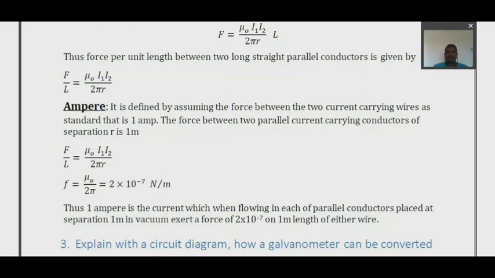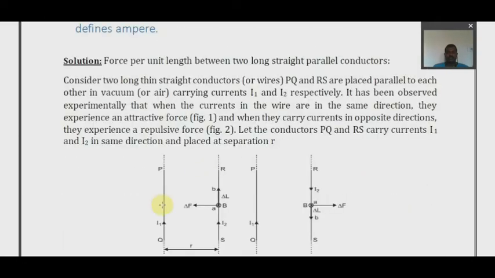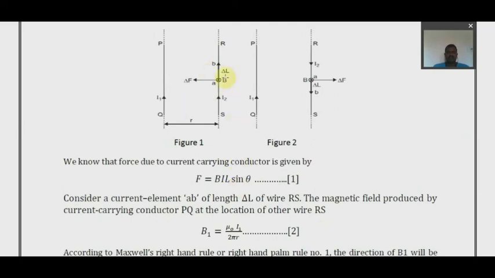It's very simple: draw the figure, parallel conductors, one with current in the same direction, the other in the opposite direction. Consider the same direction, and we know when the direction is the same, they attract. That's what we want. The current I1 in the first conductor produces a magnetic field at the second conductor, and because of the magnetic field there is a force acting, which is an attractive force.